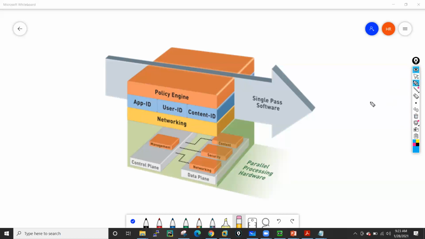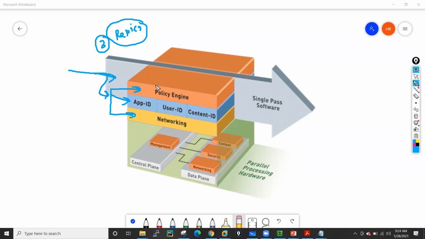So when Palo Alto receives a packet, it will take that particular packet and create three replicas of it. It means he will create three copies of that packet, and one copy he will send through the networking engine, one copy through the App-ID, User-ID and content engine, and one copy he will forward through the policy engine.